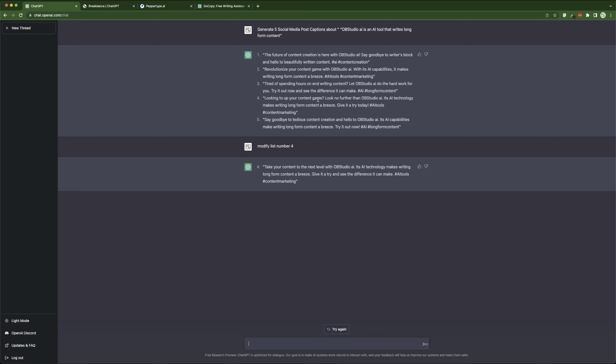Its AI technology makes writing long form content a breeze. Give it a try today. AI tools, marketing, content marketing, which are the hashtags. And then it has modified it to say, take your content to the next level with OB Studio AI. Its AI technology makes writing long form content a breeze. Give it a try and see the difference it can make.